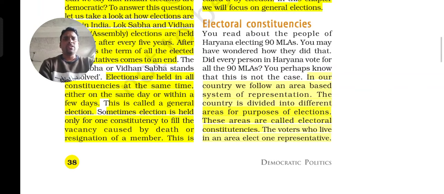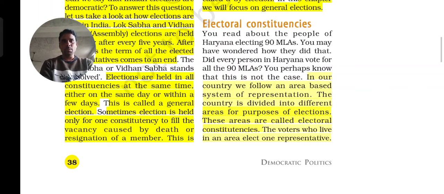Sometimes the election is held only for one constituency to fill the vacancy caused by the death or resignation of a member. Sometimes the election is conducted only within a particular area.